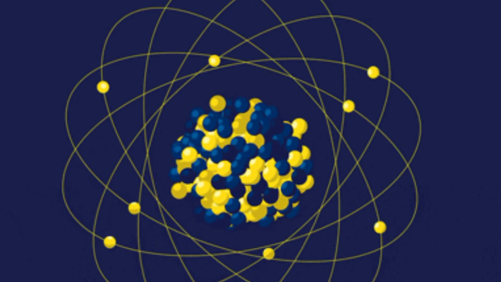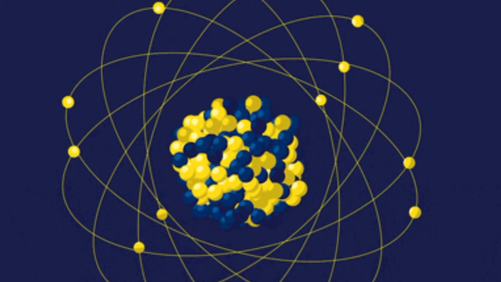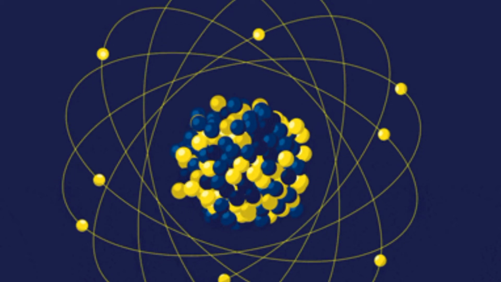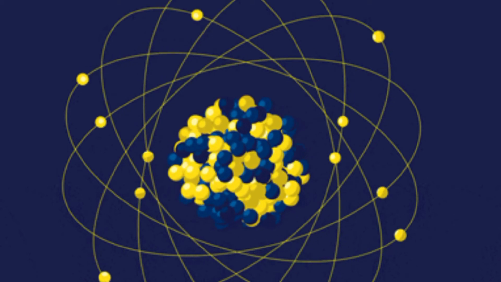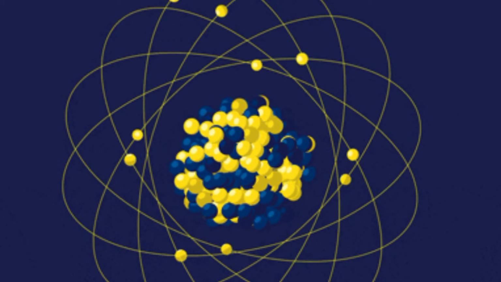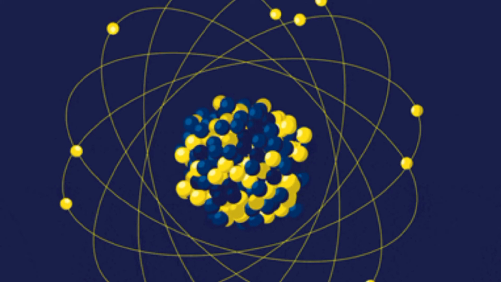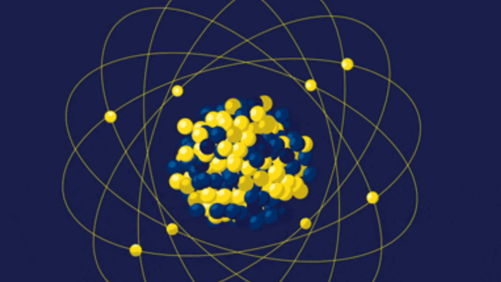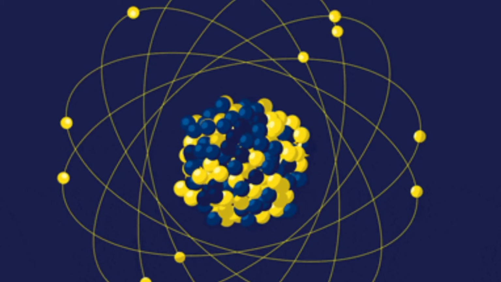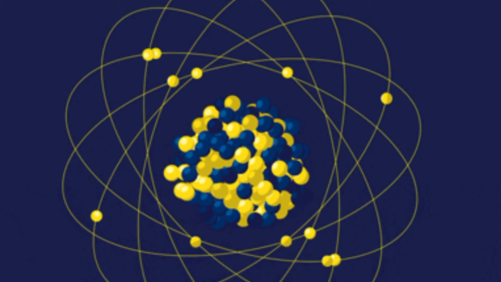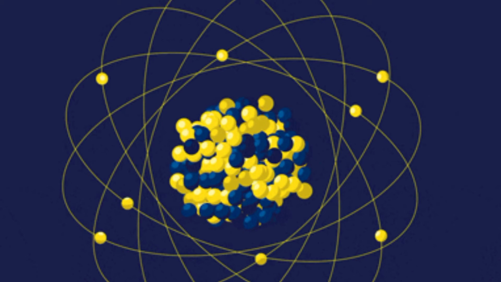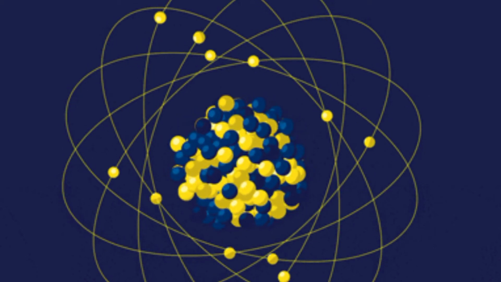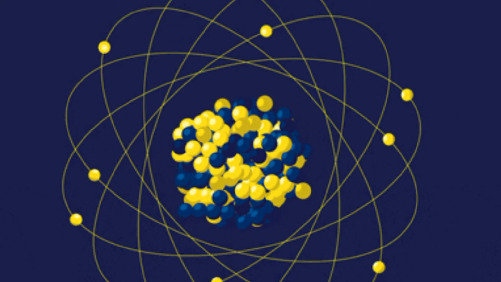Therefore, the isotopes of an element have the same number of protons but a different number of neutrons. The atomic structure of an isotope is described with the help of the chemical symbol of the element, the atomic number of the element and the mass number of the isotope. For example, there exist three naturally occurring isotopes of hydrogen, namely protium, deuterium and tritium. The atomic structures of these hydrogen isotopes are illustrated below.